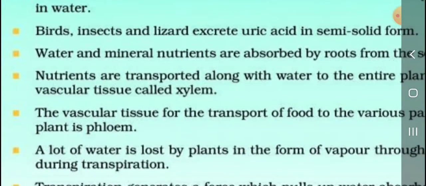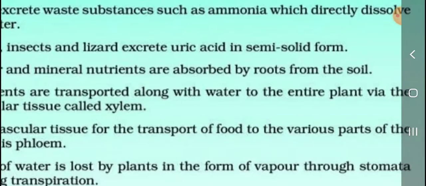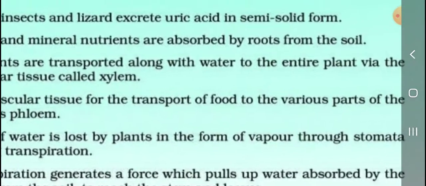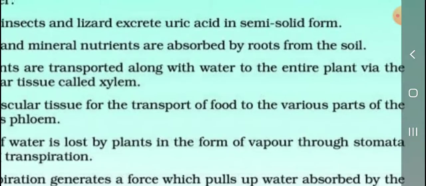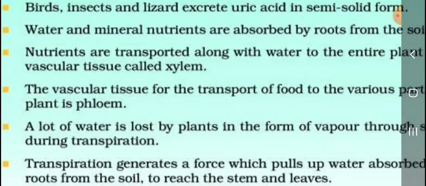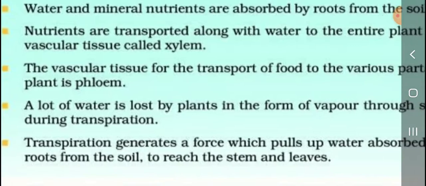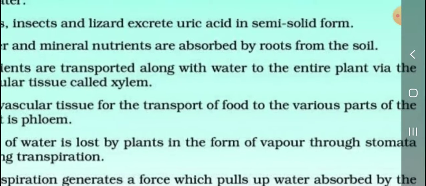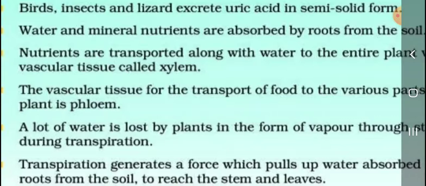Water and mineral nutrients are absorbed by roots from the soil. What is the main function of root here? The absorption of water and nutrients. Nutrients are transported along with water to the entire plant. The vascular tissue is called xylem. So, what is the main function of xylem? Transport of water. Okay. Next, the vascular tissue for the transport of food to the various parts of the plant is phloem.